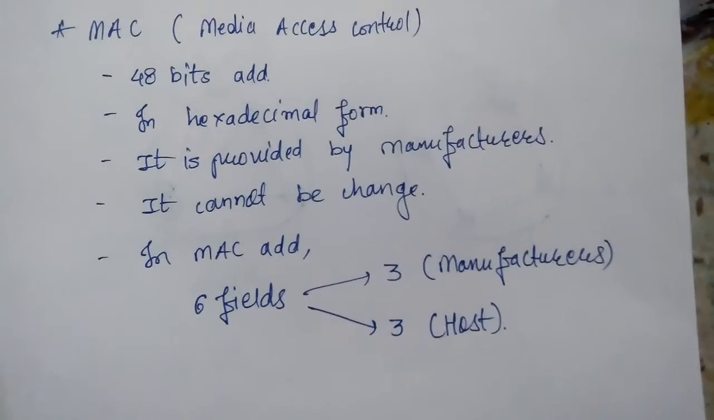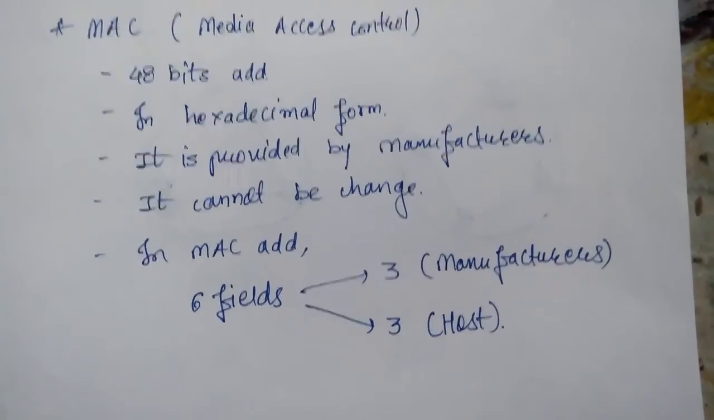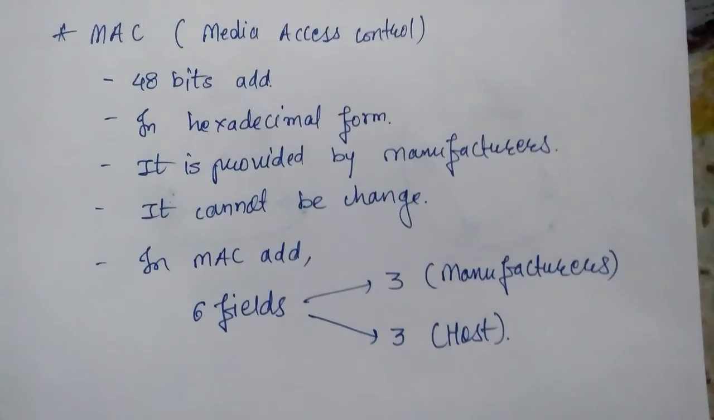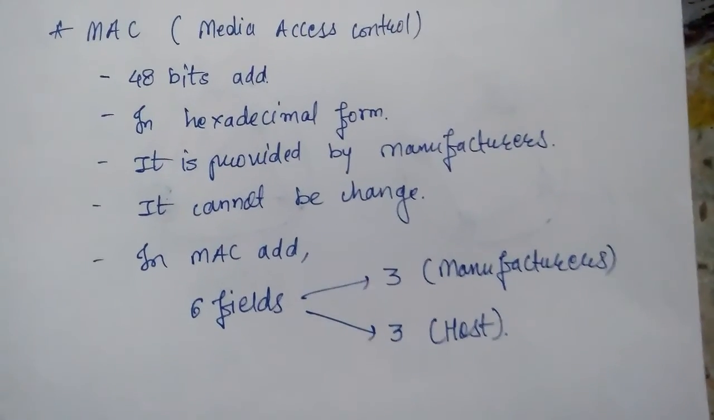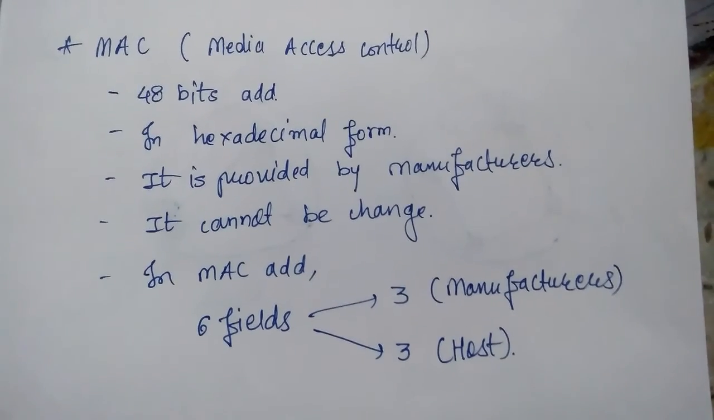Now there are 6 fields in a MAC address. The first 3 fields are for the manufacturer, and the next 3 fields are for the host. So this was the short introduction to MAC address and IP address.